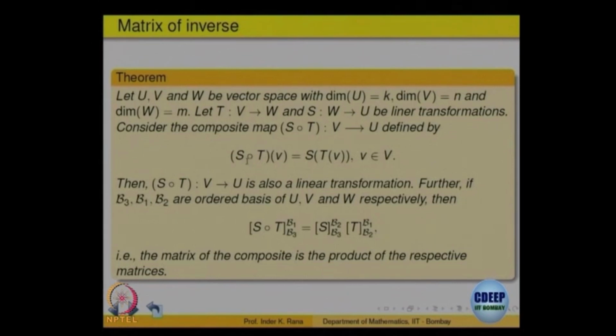This will be identity map, right. So, this will be saying that identity matrix is equal to product of these two, right. That means that gives you the inverse of the matrix of the linear transformation. If you start with a T which is 1 1 or onto, right, and you know its matrix, then you can compute the matrix of the inverse by just inverting that matrix. You do not have to do the computation again.